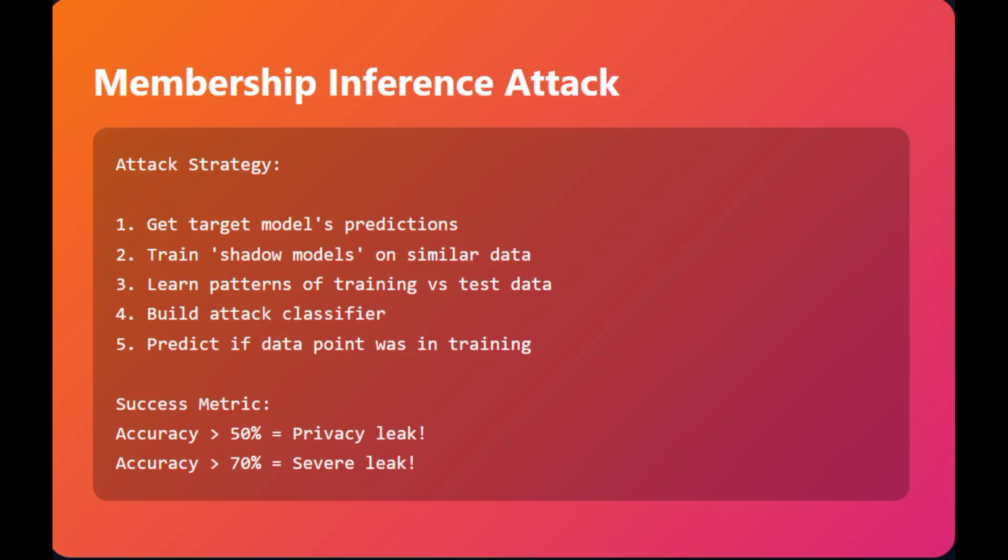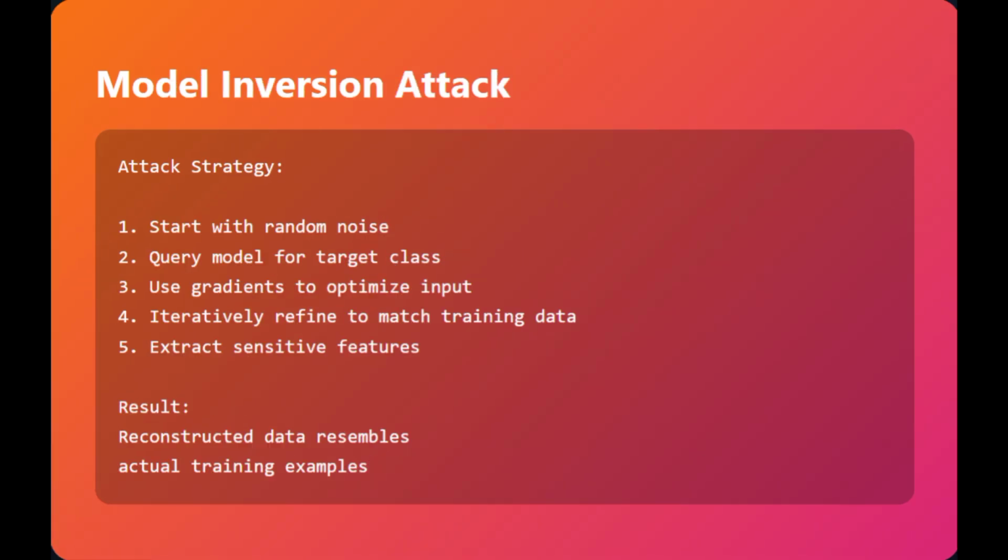Next, moving on to the next attack, as I showed in the demo: model inversion. This starts with random noise.